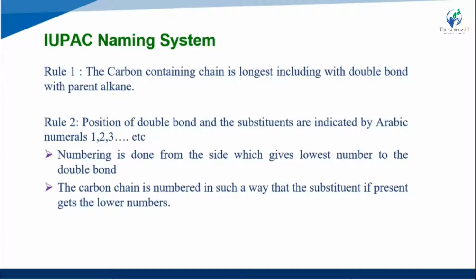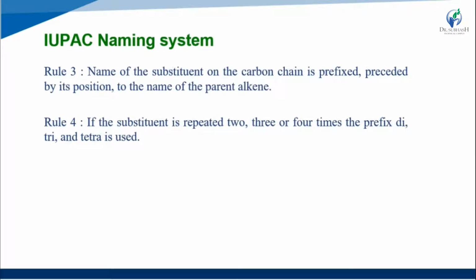Then rule number 3, in the IUPAC naming system: the names of the substituents on the carbon chain are prefixed, with their position, to the name of the parent alkene.